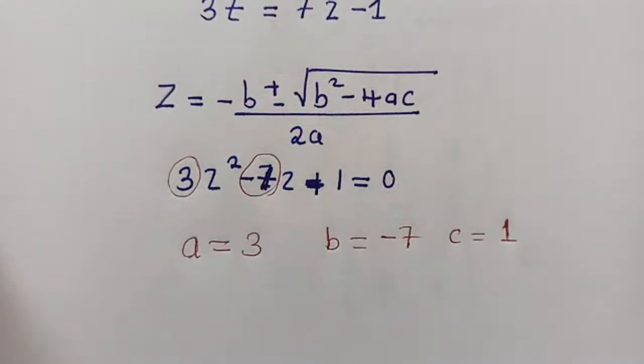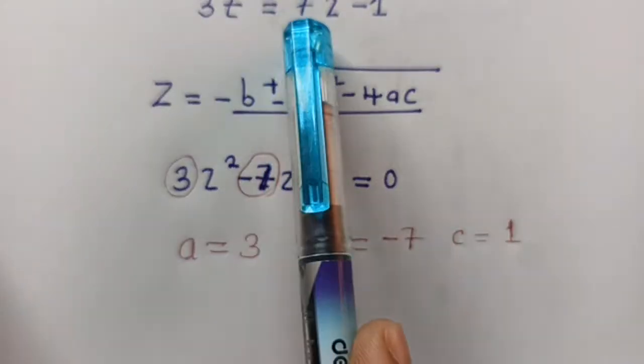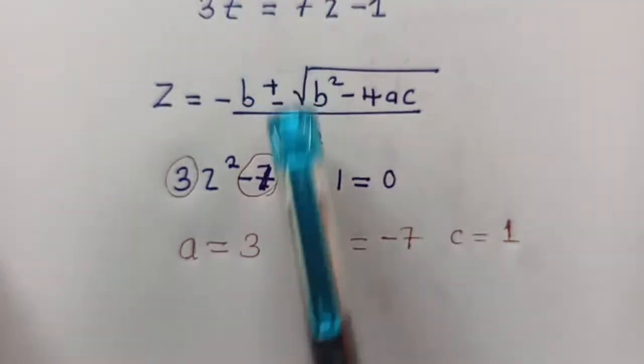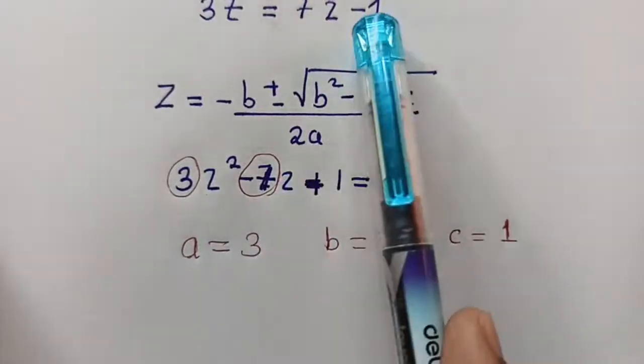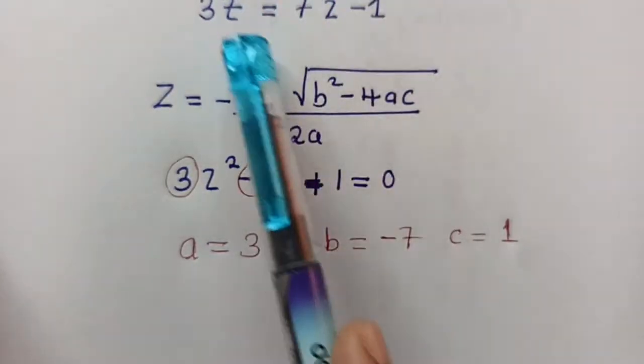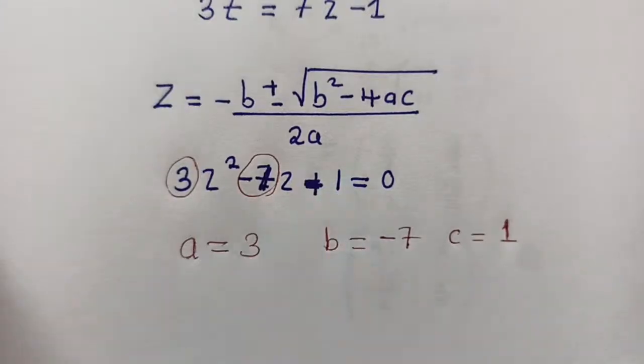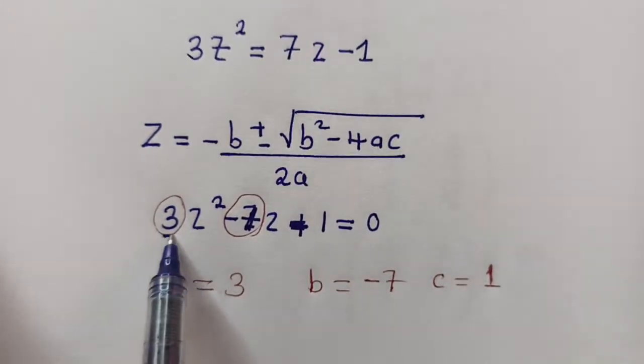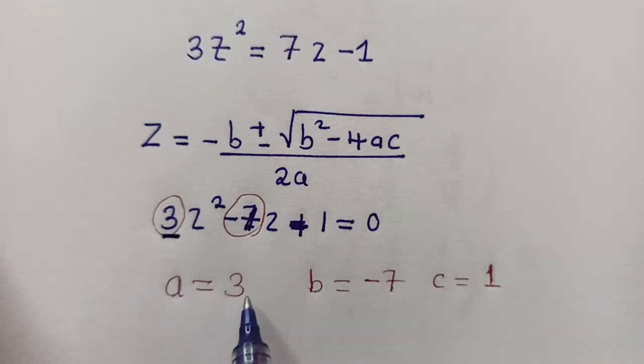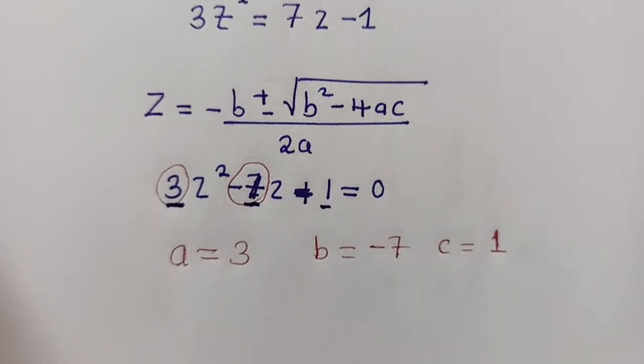You are seeing they are changing. This was a 7z. When it crosses the equal sign, it will be negative 7z. This is positive, negative 1. When it crosses, it will be positive 1. So now, this number in front of z squared is your A. And then in front of z here, it's your B. The number without a letter is your C. That's how you identify them.